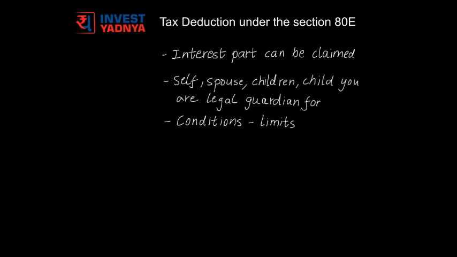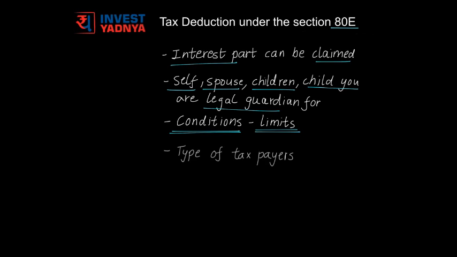So friends, we have seen that the interest part of the educational loan can be claimed for tax deductions under the section 80E. Loan can be taken for higher studies of self, spouse, children or child for whom you are a legal guardian. We have seen the various conditions under which you can avail the loan. We have also seen the limits of the interest that can be claimed. And we have also seen by what kind of taxpayers this section can be utilized.